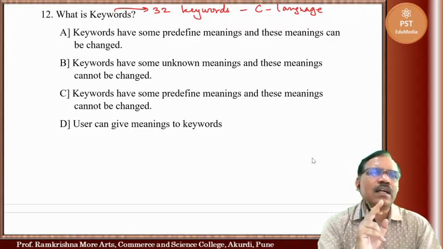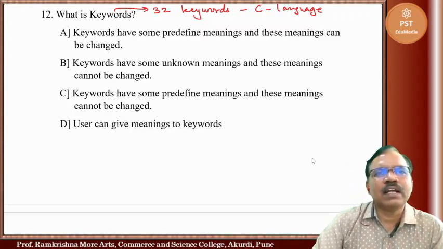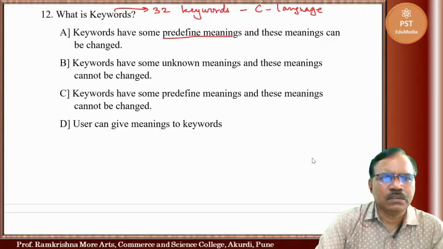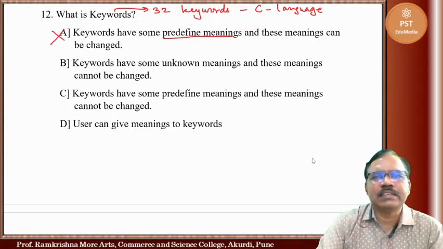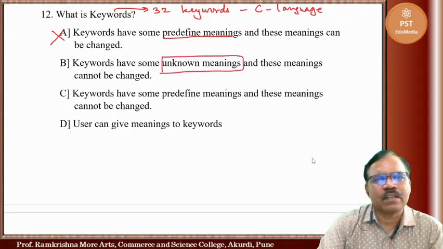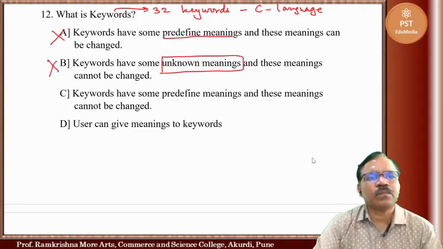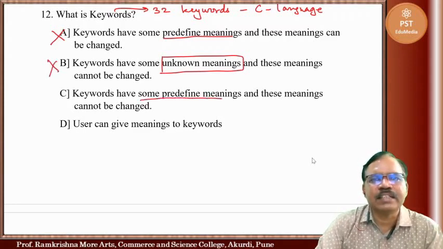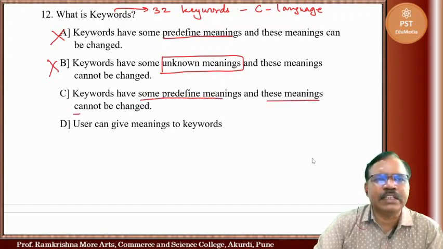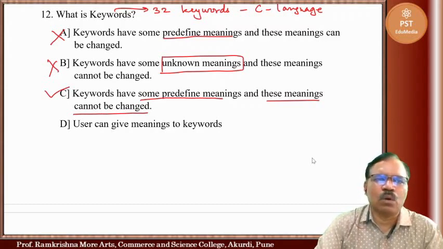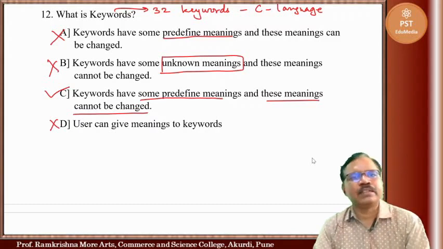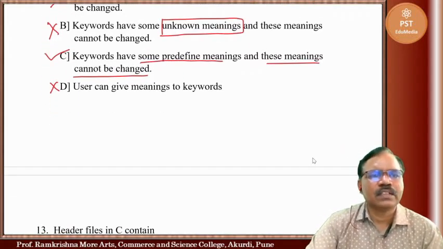So we have here four alternatives. The first one is: keywords have some predefined meanings and these meanings can be changed. We cannot change meanings, so this is incorrect. Keywords have some unknown meanings and these meanings cannot be changed. They have predefined meanings, so this is also incorrect. Keywords have some predefined meanings and these meanings cannot be changed. This is the correct one. The user can give meanings to keywords. No, the user cannot give. They have predefined meanings. So the third one is correct.